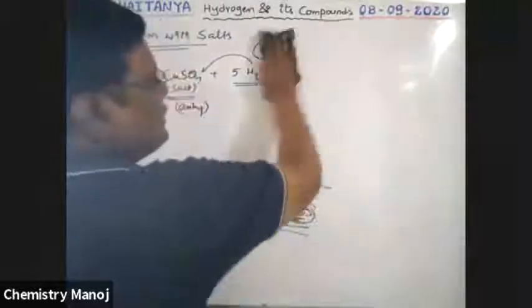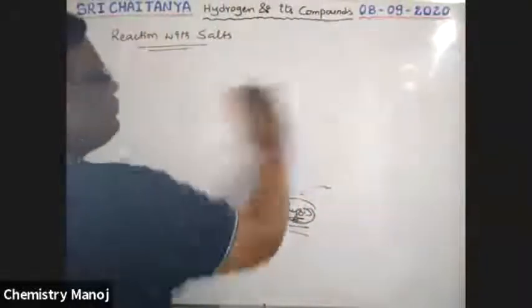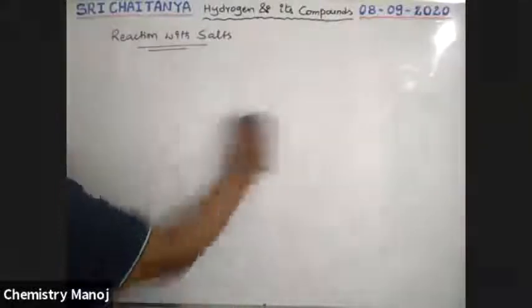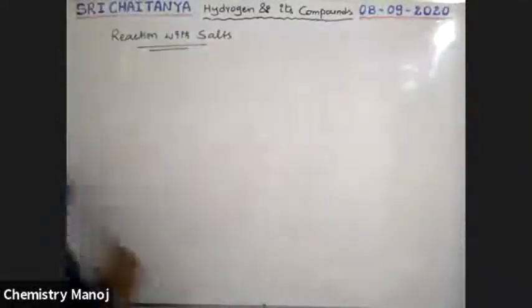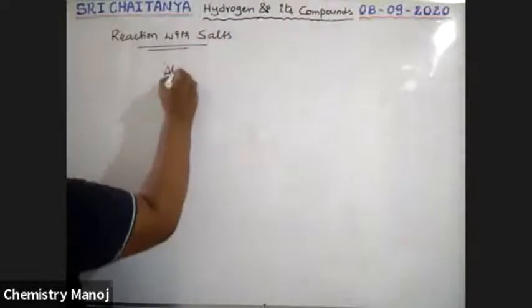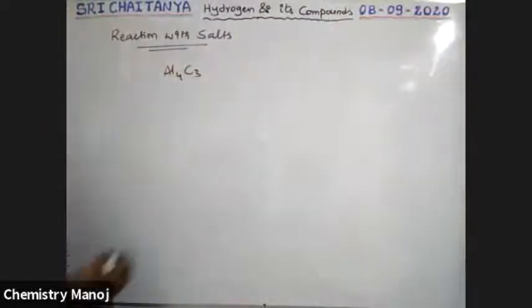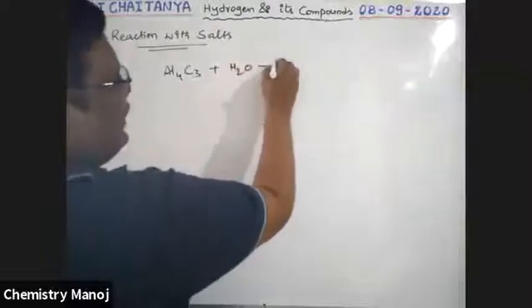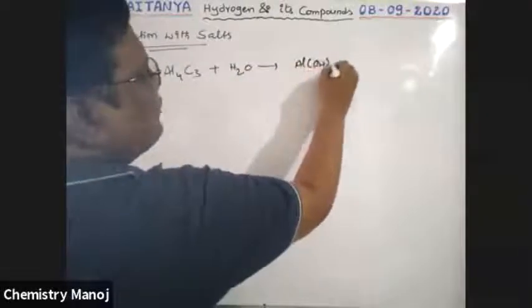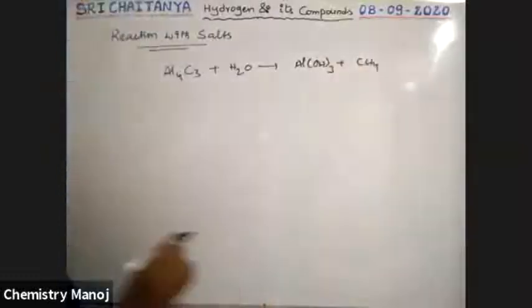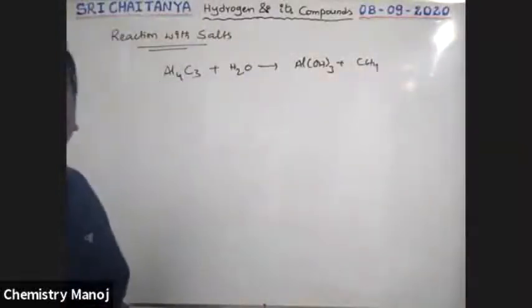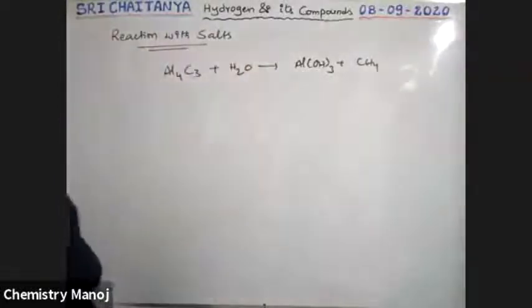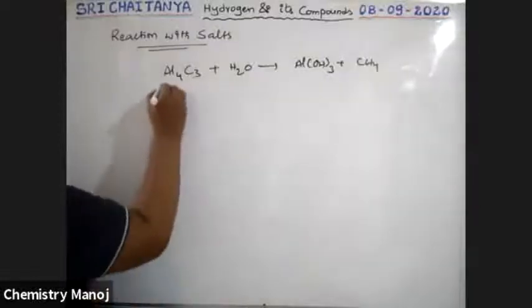Now, some examples. That is aluminum carbide, Al4C3. When this aluminum carbide reacts with water, that gives Al(OH)3 plus methane. Guys, is this a hydrolysis reaction or a hydration reaction? Yes, the compound is going to break. Hydrolysis reaction.